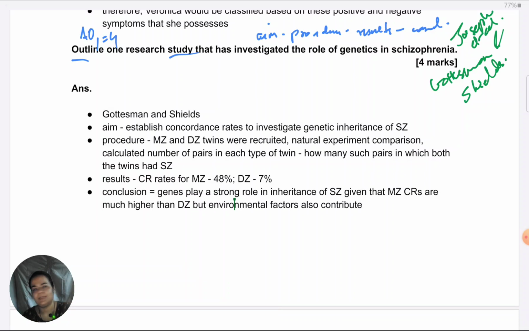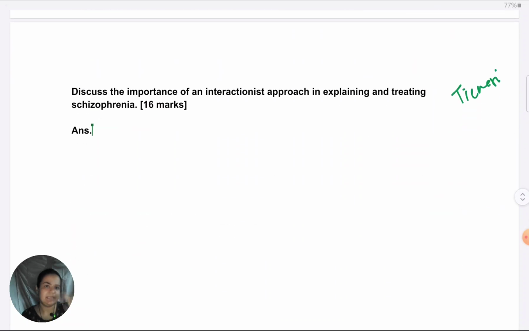Now coming to the last question, which is expectedly a 16 marker from the interactionist approach, because over the years, as I mentioned earlier, reliability and validity have been asked a lot. Some of the explanations have also been asked, drug therapy has also been asked. What has not been asked yet, and which is very important, is the interactionist approach. Never been asked for an essay. So this time there is a strong chance of it coming up. I also believe that if it does come up, it is very easy to score on this one.